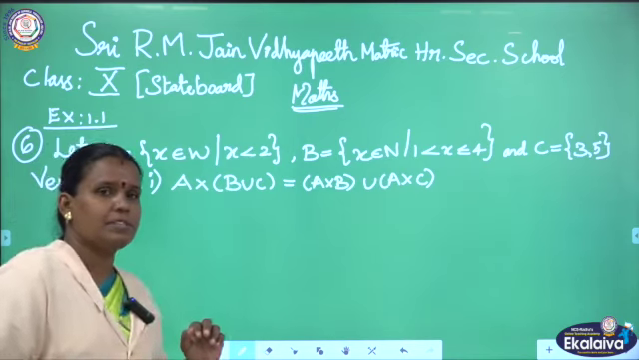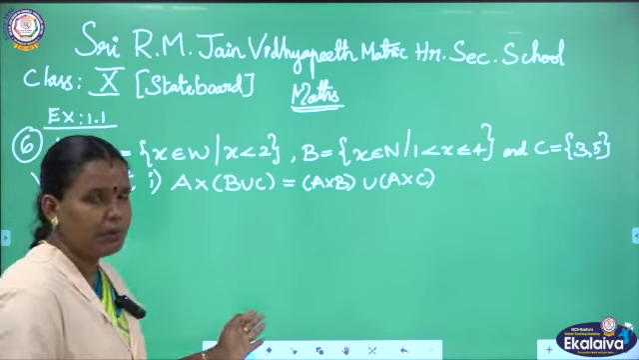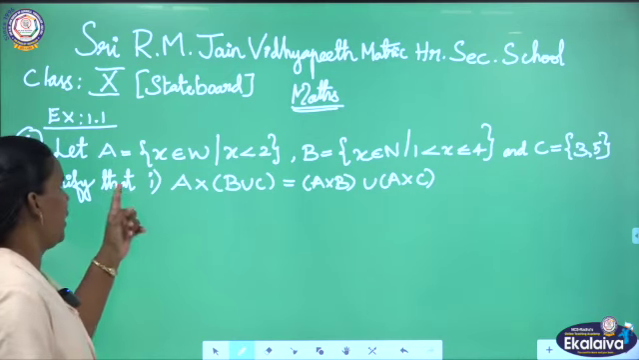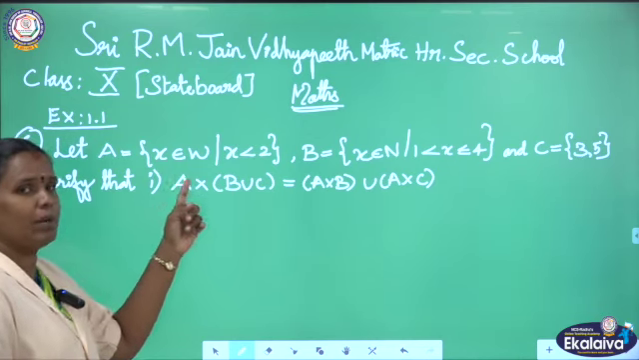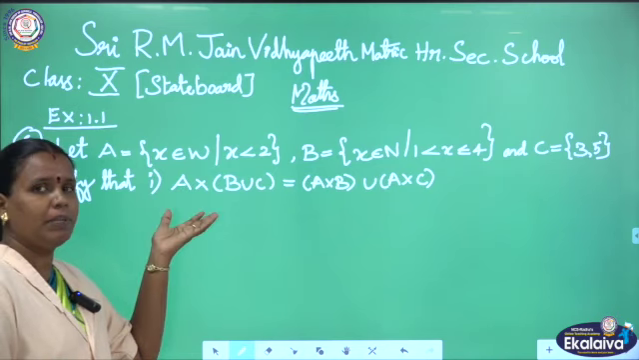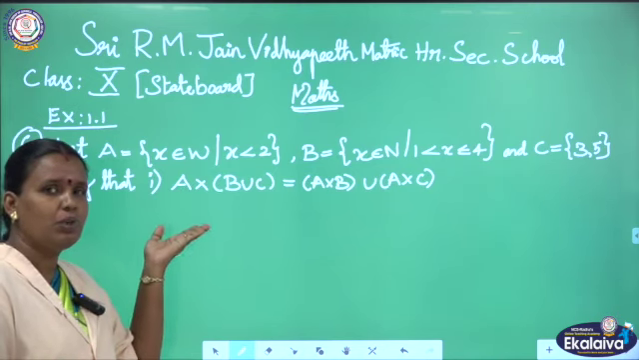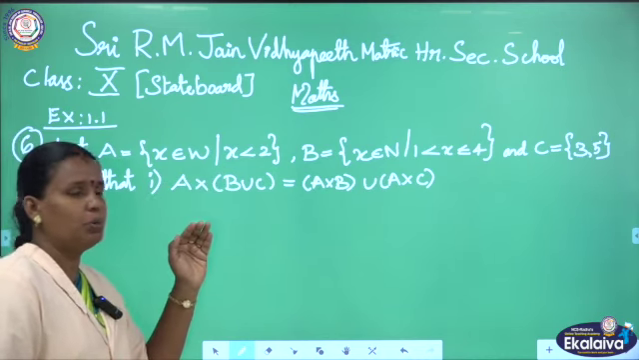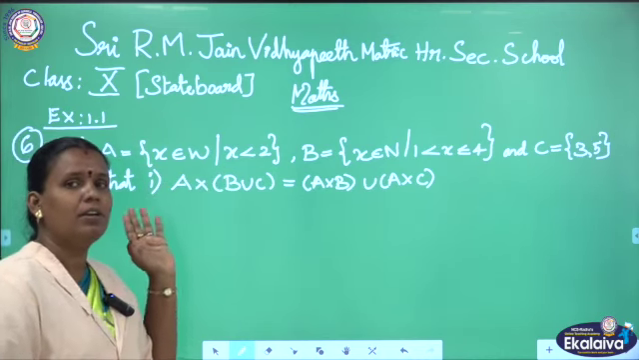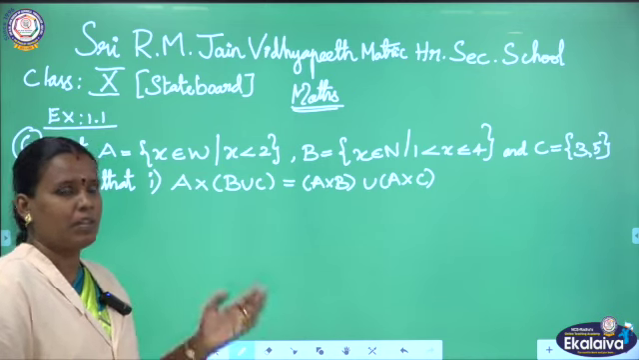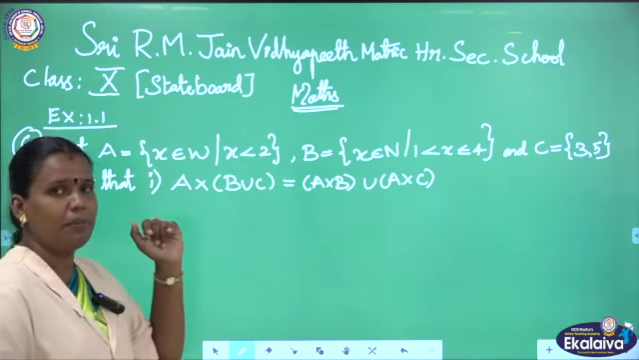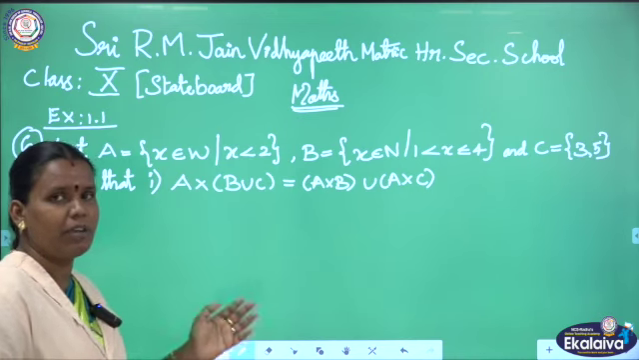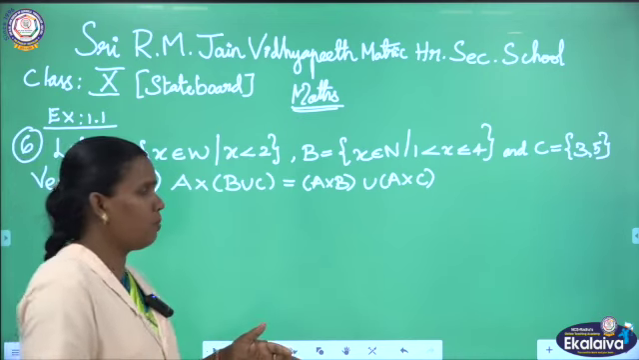Already we completed exercise number 1.1, 5 sums. Now I proceed with the 6th question. The question given here: let A equal to x belongs to W, capital W. What do you mean by that capital W? It belongs to whole numbers, and such that x will be less than 2. They gave the A set in descriptive form, in set builder form. We have to convert the set builder form into roster form. Then only can we complete our Cartesian product.